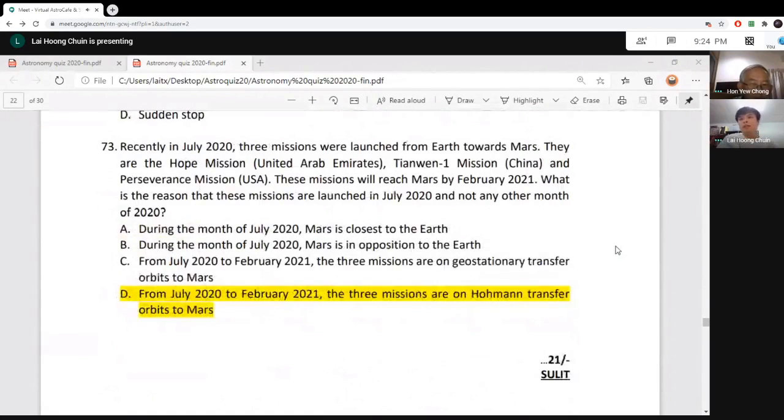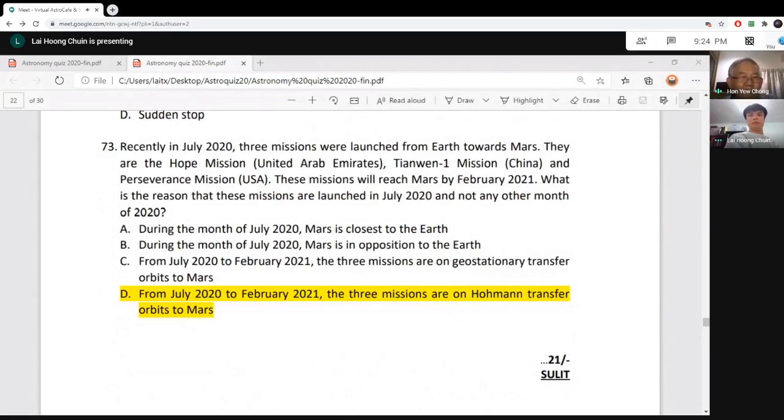Okay. So remember, a few months ago, in July, the United Arab Emirates' Al Amal Hope mission was on the way to Mars, and it is going to orbit around Mars. Then China's Tianwen-1 mission is to orbit Mars and put a lander on Mars. And then, of course, the most fantastic Perseverance mission will land a robot on Mars.